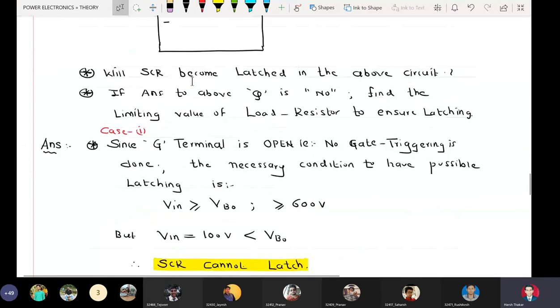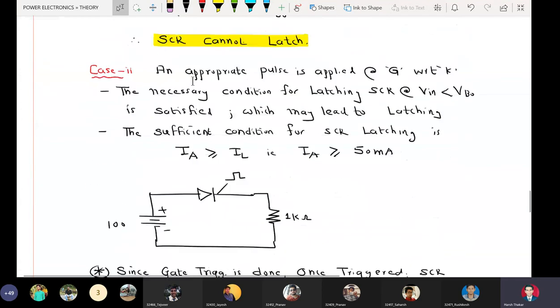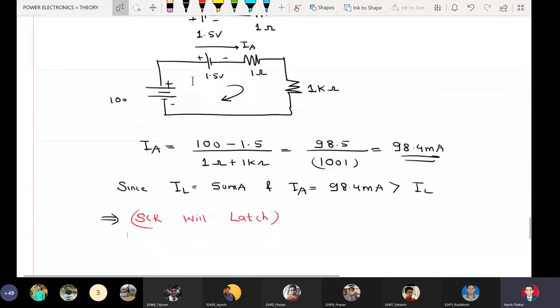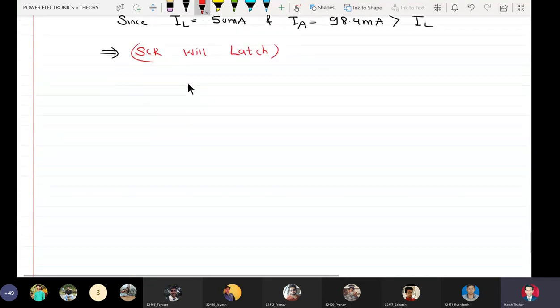We had asked the question, if the answer to the above question is no, find the limiting value of load resistor to ensure latching. The thing is, how much can I increase the load resistor to ensure latching? So I can reframe the question now: even if it is latched, what if the load resistor goes on increasing?